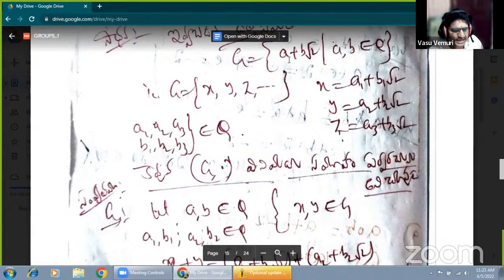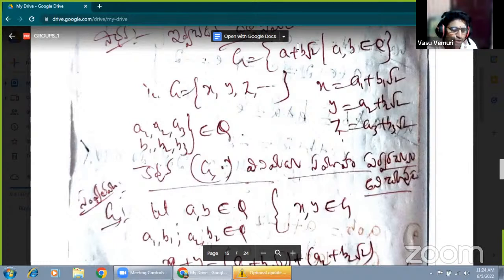In the same manner, the identity element is the additive identity, since the composition is addition. The additive identity is 0. According to the definition, A must be 0 and B must be 0.